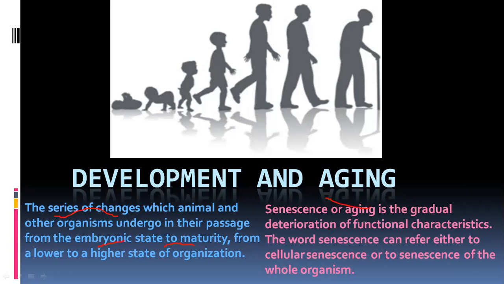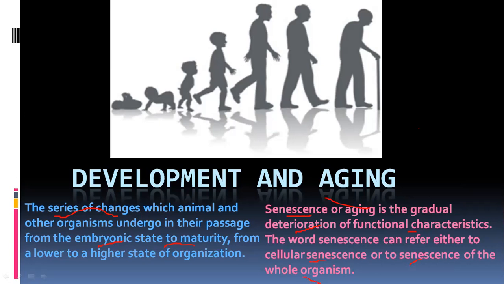Aging is the process that is said to be senescence. Senescence is also the name of aging, and its study is called gerontology. It is a gradual deterioration of functional characteristics. So this word can refer either to cellular senescence or to senescence of the whole organism.